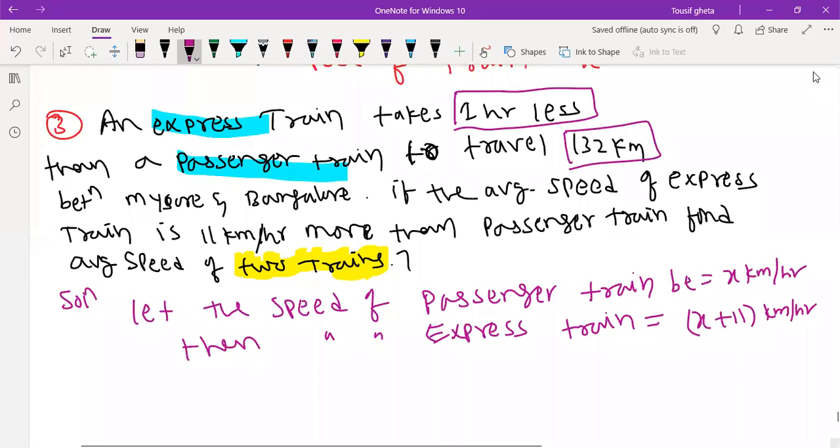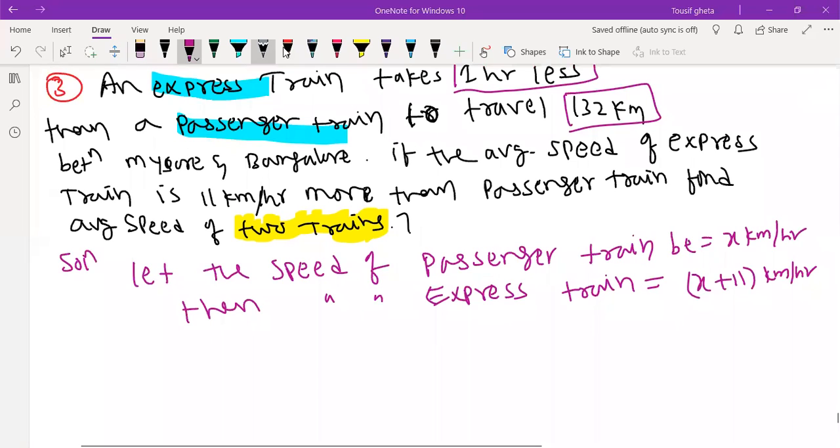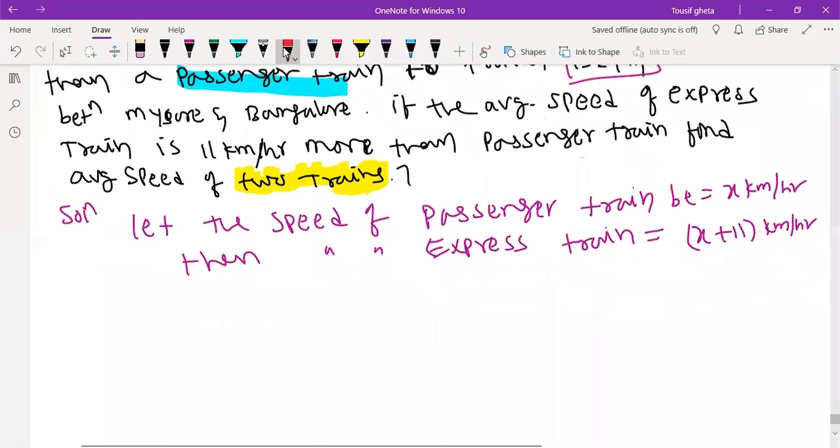Now same way we will do it. Time for express train and time for passenger train. So this we will do for passenger now. Passenger train: time is equal to distance, 132, divided by speed of the passenger train, x.